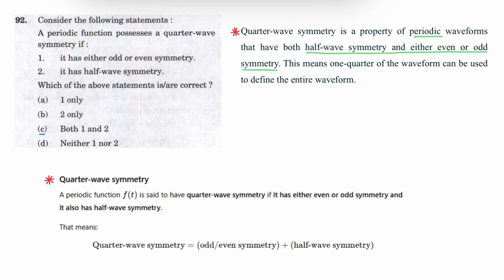This means one quarter of a waveform can be used to define the entire waveform. So quarter wave symmetry is either even symmetry or odd symmetry plus half wave symmetry. Here both statements are correct. It has either even symmetry or odd symmetry and it has half wave symmetry. Correct answer is option C.